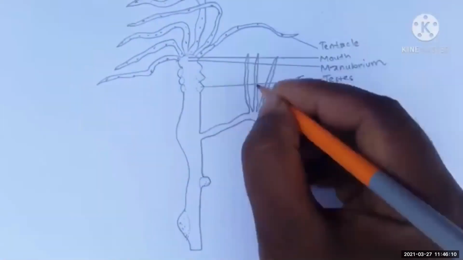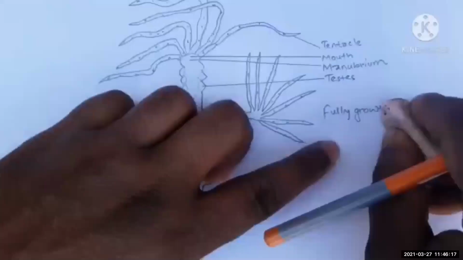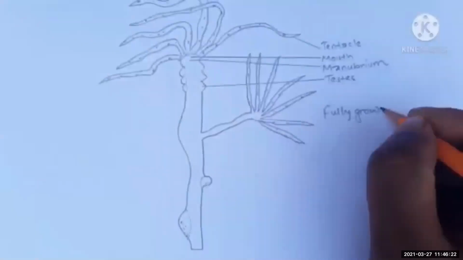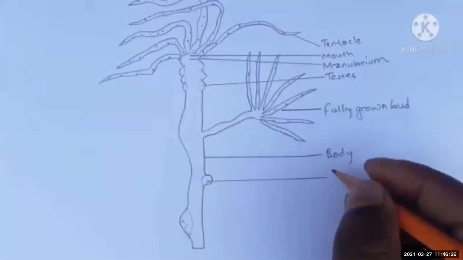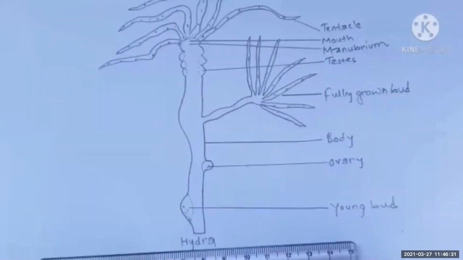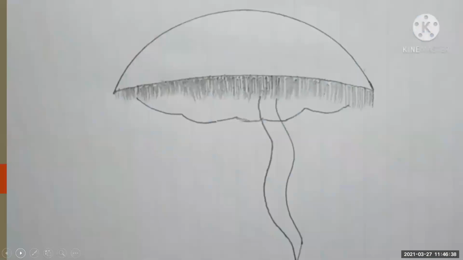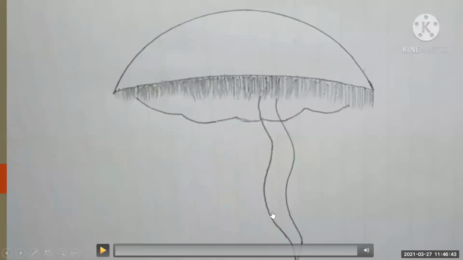So in this way you can draw hydra, which is a very easy and simple way he is doing. Practice it because it is an important diagram. Now I'll show you the next diagram, which is very important. This is a jellyfish. See how to draw a jellyfish in a simple way.